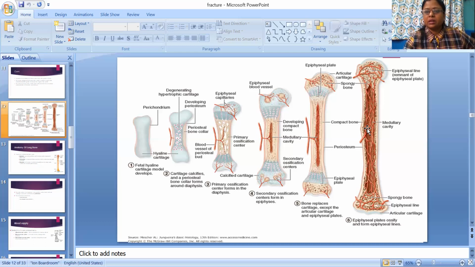This one is the medullary cavity, and here again spongy bone of the epiphysis region. So these are how bone develops, how ossification occurs, and how the medullary cavity develops.